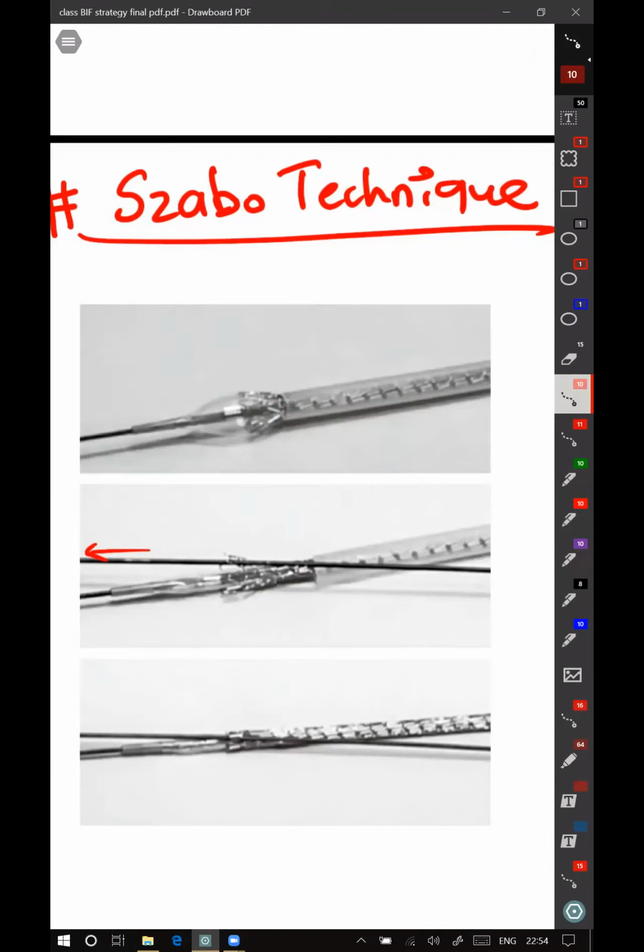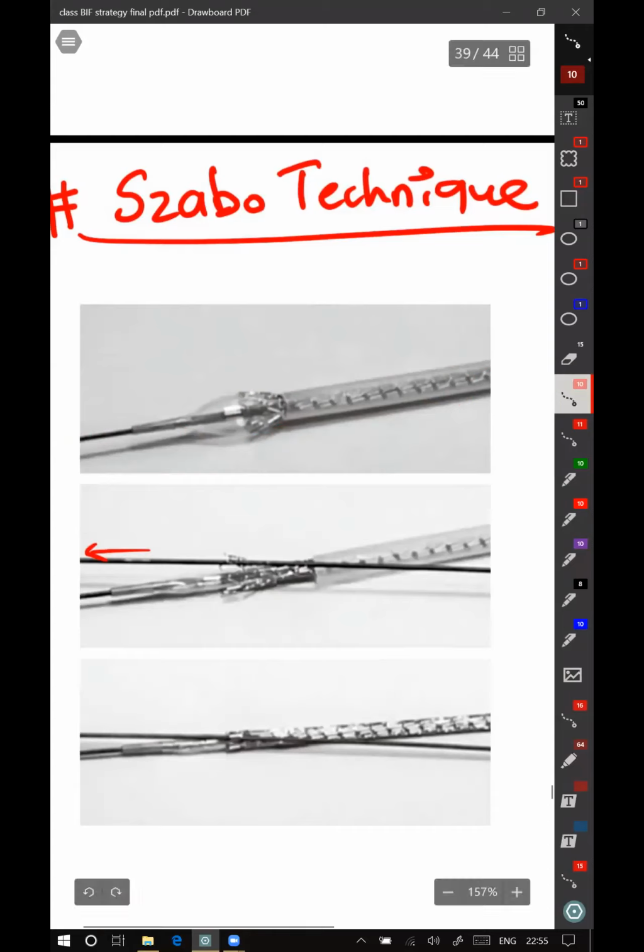What you have to do in Szabo is retract the plastic cover slightly to expose two struts from the proximal end and ask the sister to inflate it at a very low pressure, so that you inflate just this part of the balloon. You squeeze this entire part with your fingers inside the plastic covering. By doing that, you will inflate only this part of the stent.